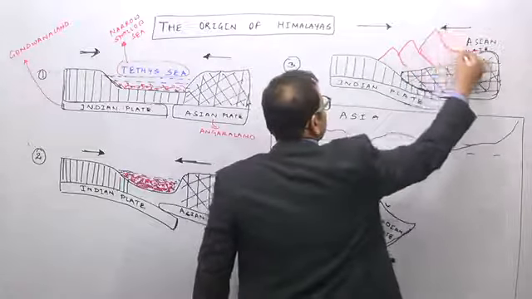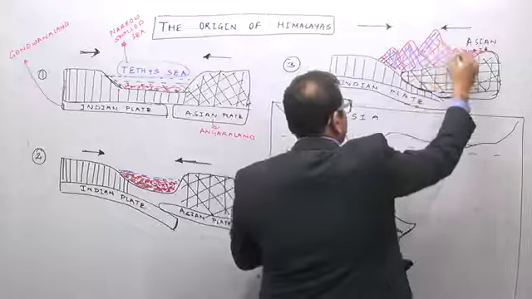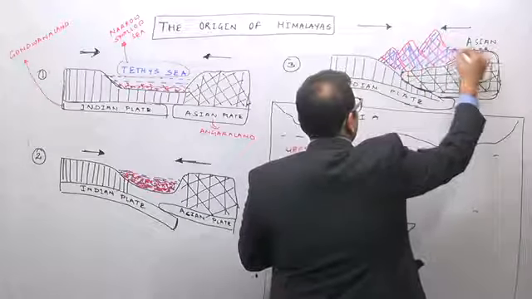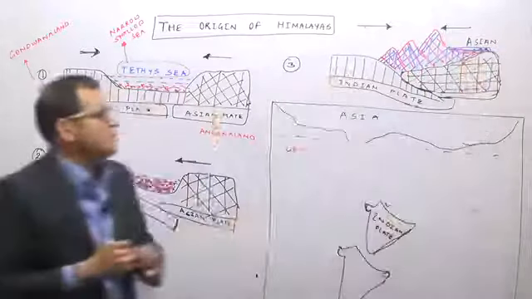Now because of the folding here, I will use both the colors to show you that both red color, that is sediments from the land, as well as the sediments from the sea are there in the Himalayas. So as the sediments got folded, this gave rise to one of the biggest mountain systems in the world, which is known as the Himalayan mountain system. This combination of both these colors shows that there are some marine deposits in the Himalayan mountain system.